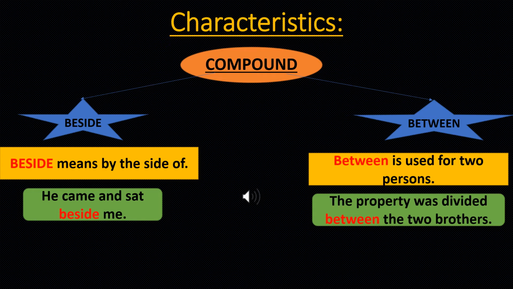Then compound preposition. Beside and between are common examples of compound prepositions. Basically, beside means by the side of. For example, he came and sat beside me. On the other hand, between is used for two persons. For example, the property was divided between the two brothers.